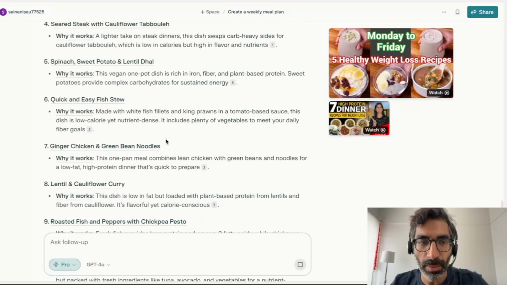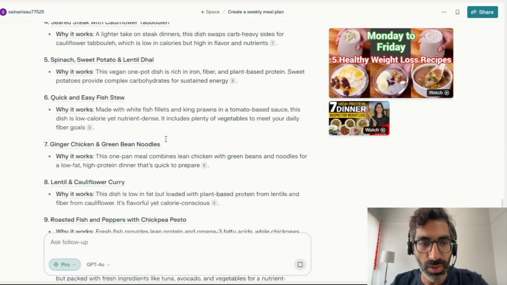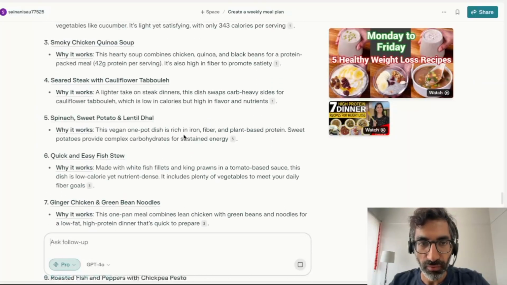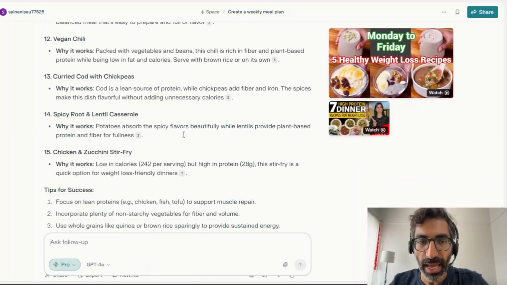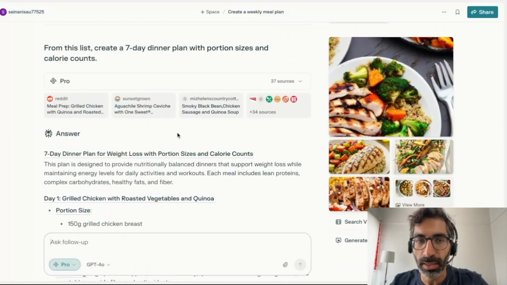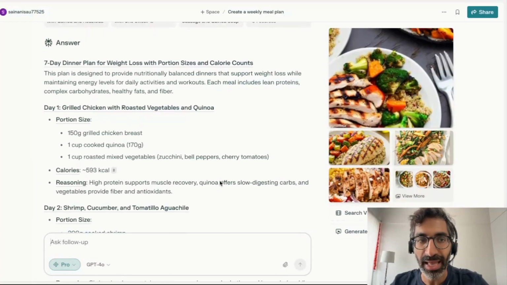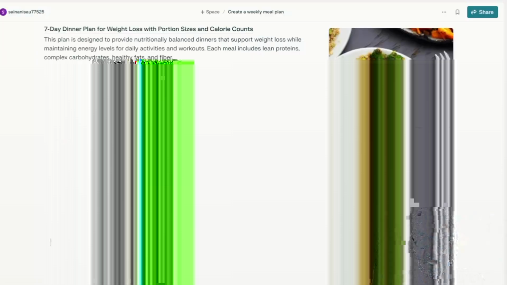In the previous example, there were 15-odd examples of just meal options, right? And then based on that, Perplexity was asked to create a 7-day dinner plan with portion sizes and calorie counts, and that's exactly what it did in the next response.